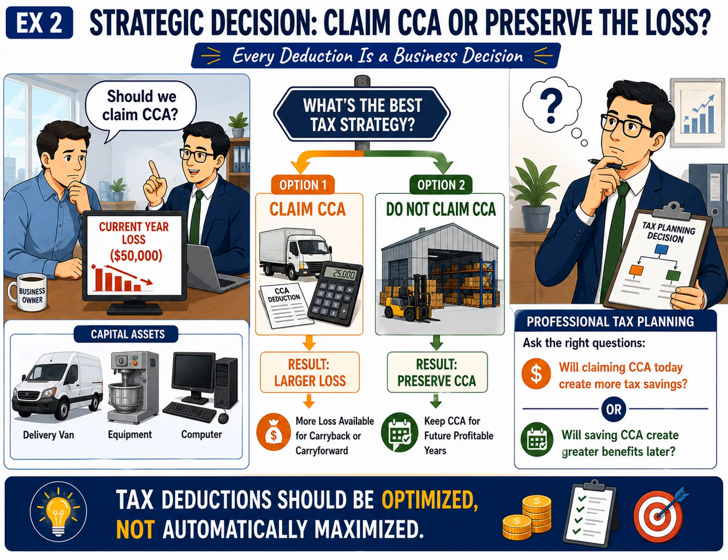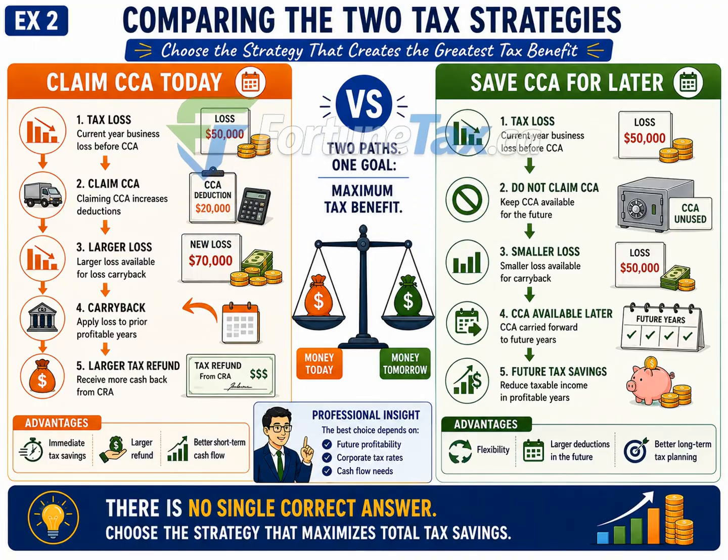The key takeaway from this slide is simple but extremely important. Tax deductions should be optimized, not automatically maximized. The best tax decision is the one that creates the greatest long-term benefit for the corporation, not necessarily the largest deduction in the current year. Now, let's compare the two possible tax strategies side by side. Remember, both strategies are perfectly acceptable under Canadian tax law. The question is not which one is correct, but which one creates the greatest overall tax benefit for the corporation.